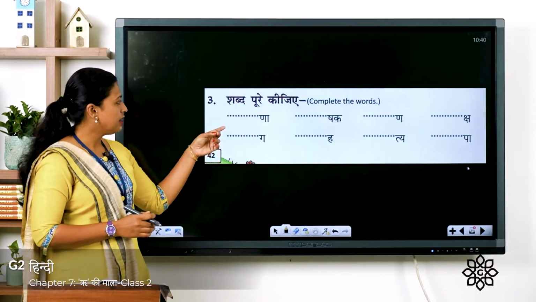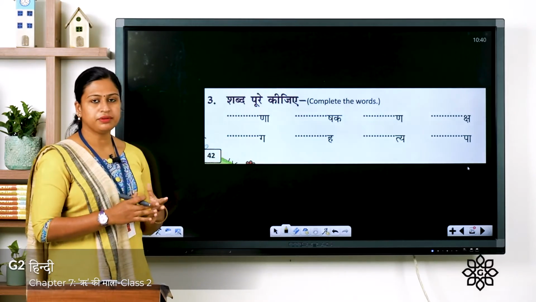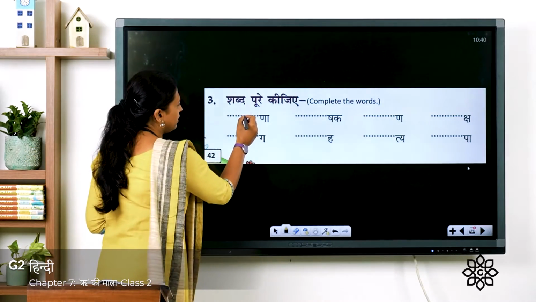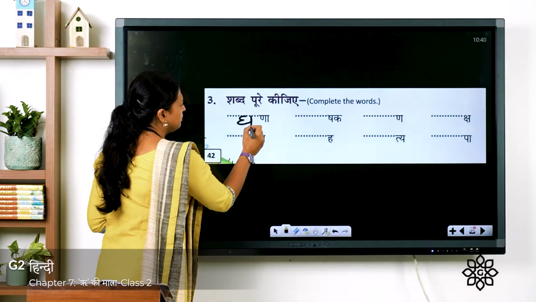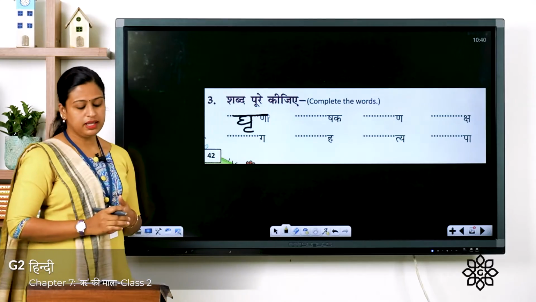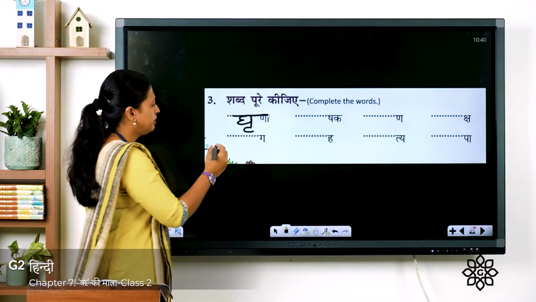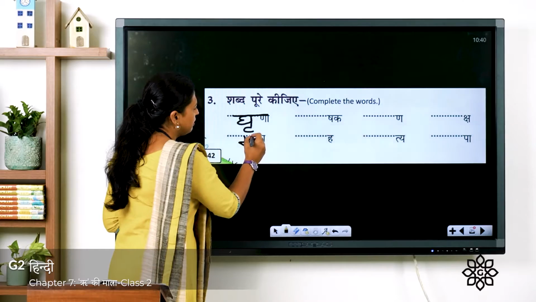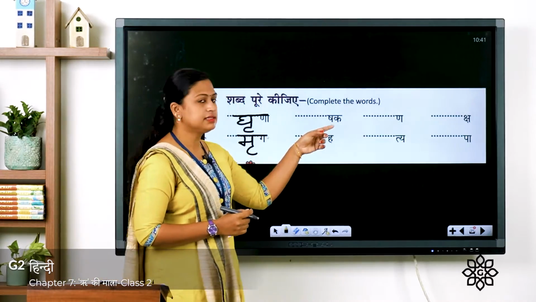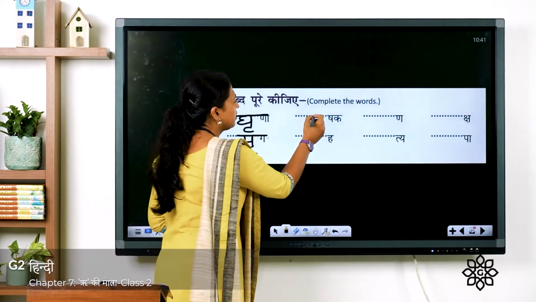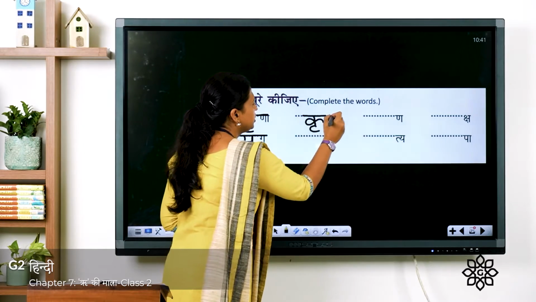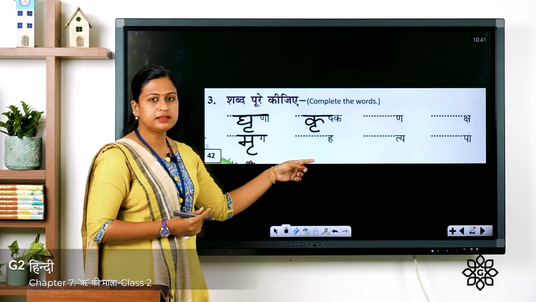Now here you can see dash na. So you have to write the correct Vyanjan letter. The word is grina. Ga with re symbol grina. Next one is mrig. Ma plus re symbol mrig. Here it is krishak. Krishak, ka with re symbol. Krishak. Fourth one is grih.